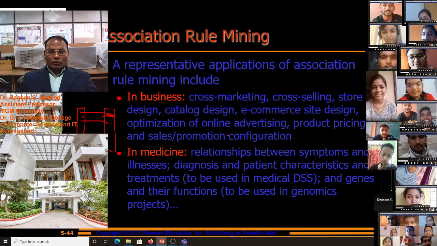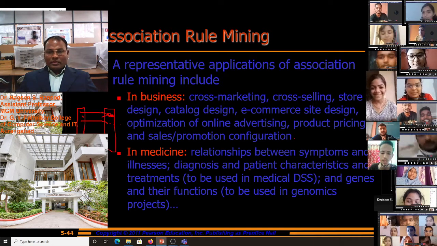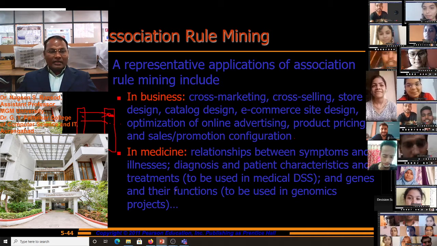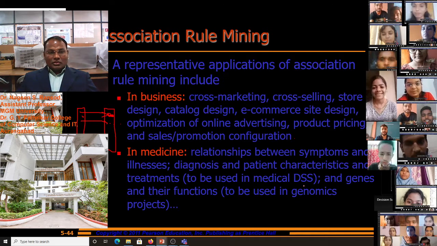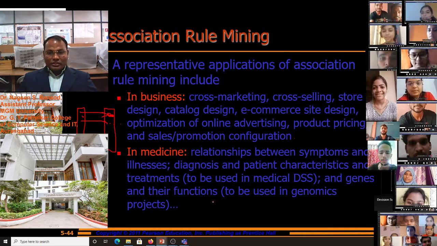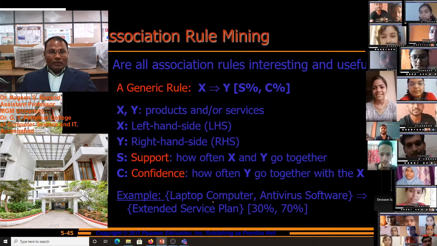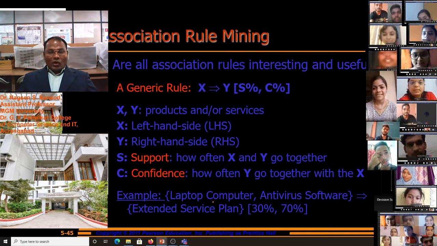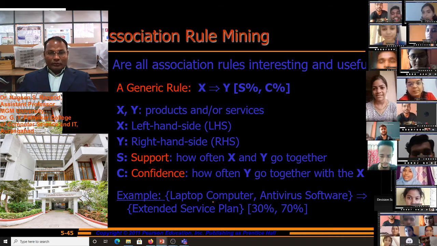Association rules are also used in medicine for the relationship between symptoms and illness, diagnosis and patient characteristics and the treatment, to be used in medical decision support systems, and genes and their functions to be used in genomic projects. Are all association rules interesting and useful?